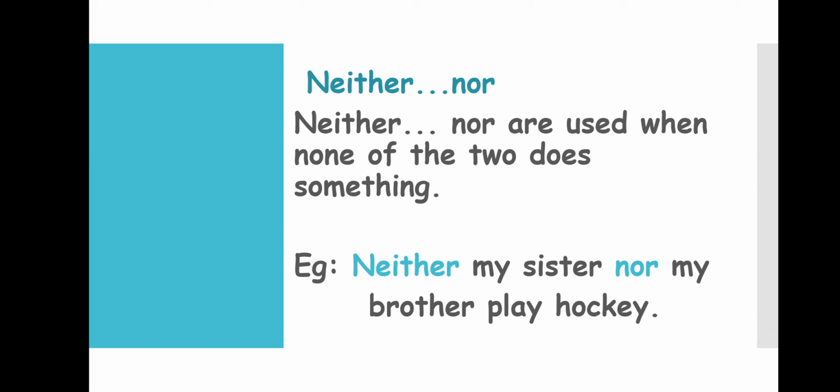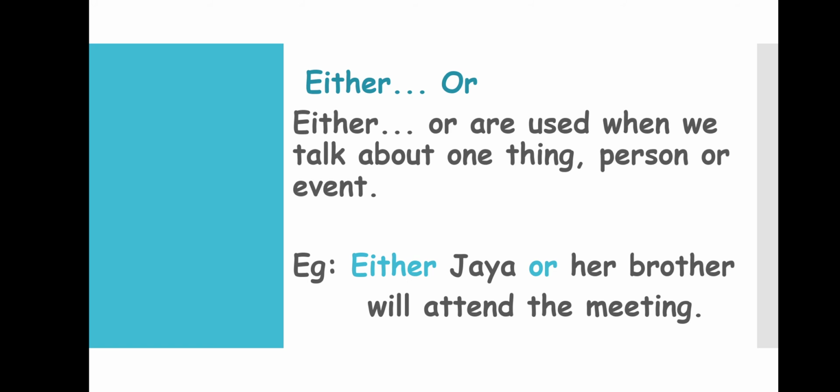Okay, the next one is either or. Either or is just the opposite. That is, out of the two, any one will be doing the action. Either or are used when we talk about one thing, person, or event. Out of the two, one will be doing something. Look at the example.